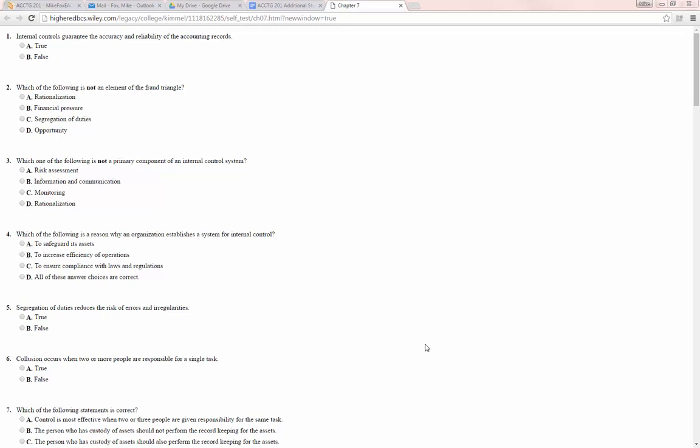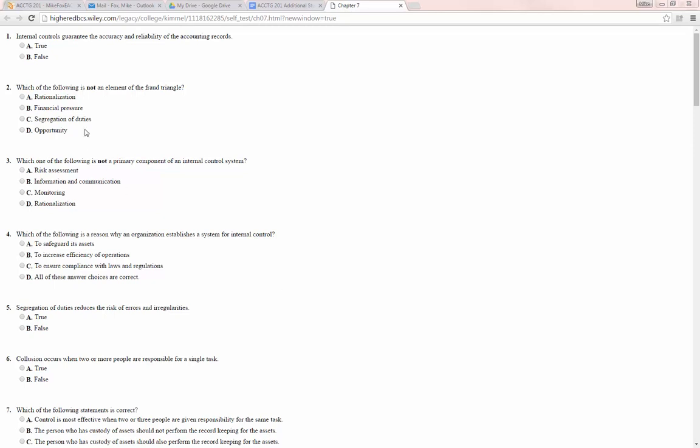So this is just me kind of walking through the self-test it gave me and explaining my answers to each question. Also bear in mind that I don't have an answer key to this, so I miss some sometimes. At the very end, I will review the test after I grade it and fix any mistakes I've made. So even if you were just looking for a single question, you may want to run to the end of it just to make sure I didn't have any errors. And I don't want to mess you up.